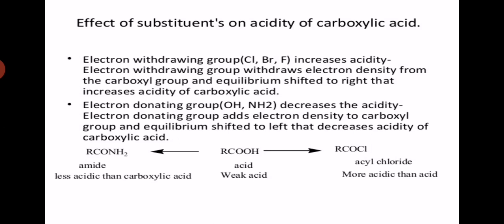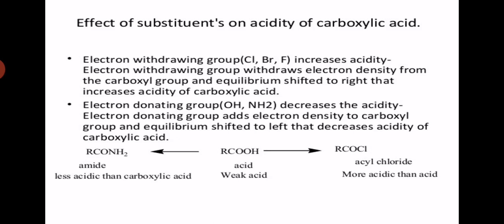Then some electron donating groups like OH and NH2 decrease the acidity. Why? These electron donating groups donate or add electron density to the carboxylic group, and the equilibrium shifts to the left, which decreases the acidity of the carboxylic acid.